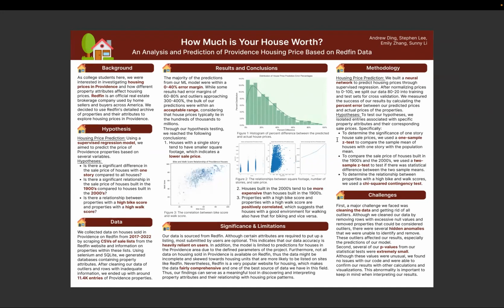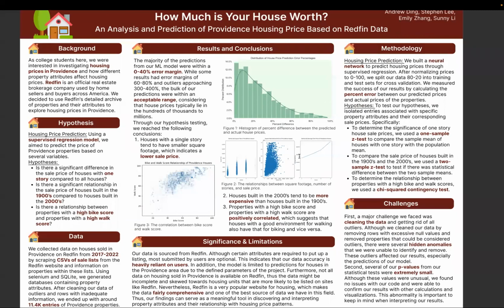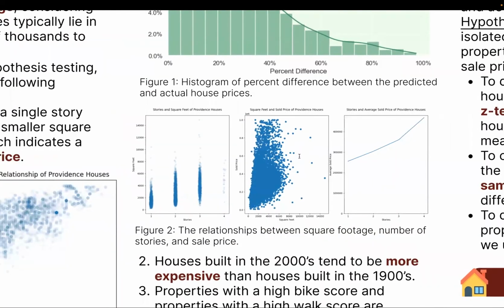And we discovered that houses with a single story tend to have a smaller square footage, which means they have a lower sale price because a smaller living area is being sold in general. So if we look at figure 2 in our poster, we can see that these 3 graphs show the relationships between square footage, number of stories, and sale price. And in general, the trend is as the number of stories goes up, the square footage goes up, and the sale price goes up